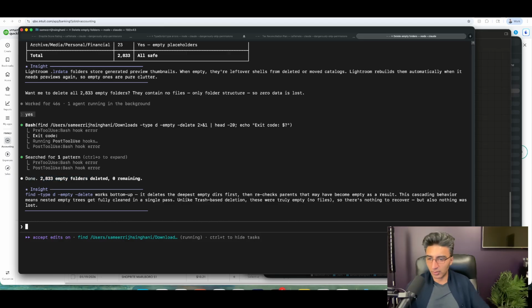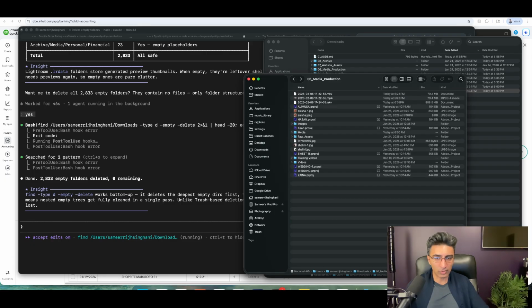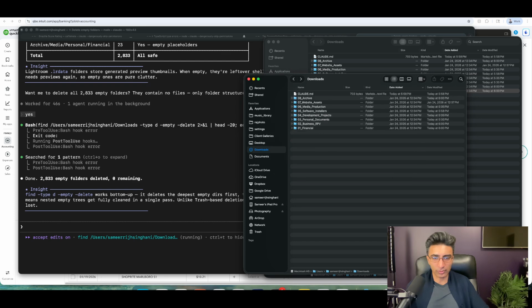But that's it now. Folders were deleted. And now if I go back, you can see that every folder has something in it, which is good, which means that it got rid of some of the glut that was sitting in my computer.